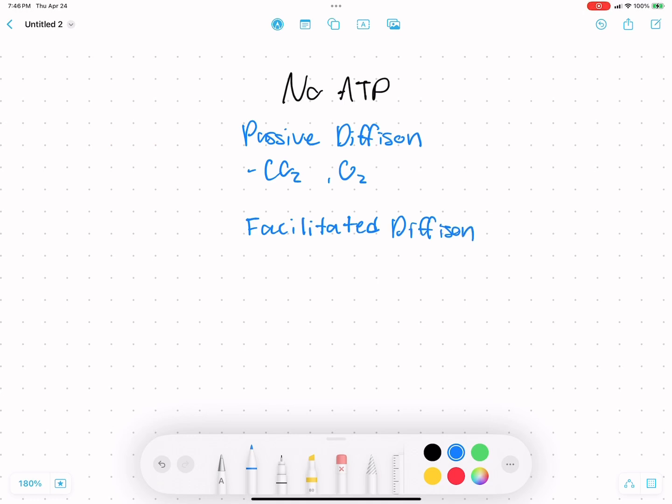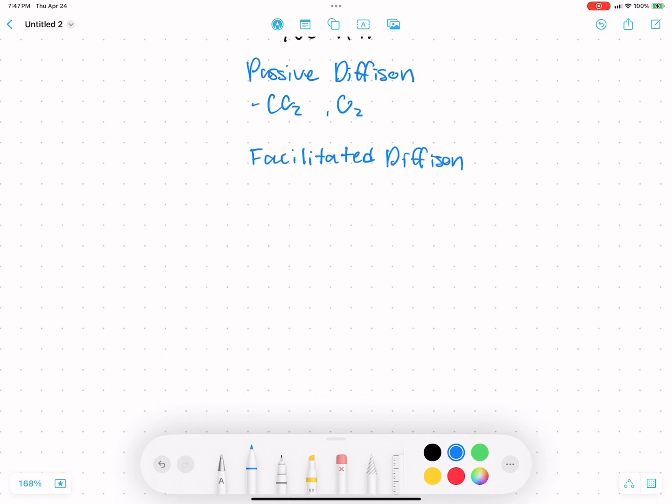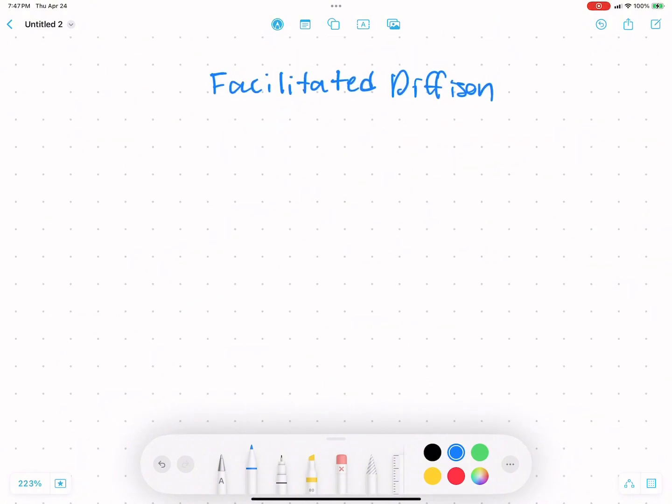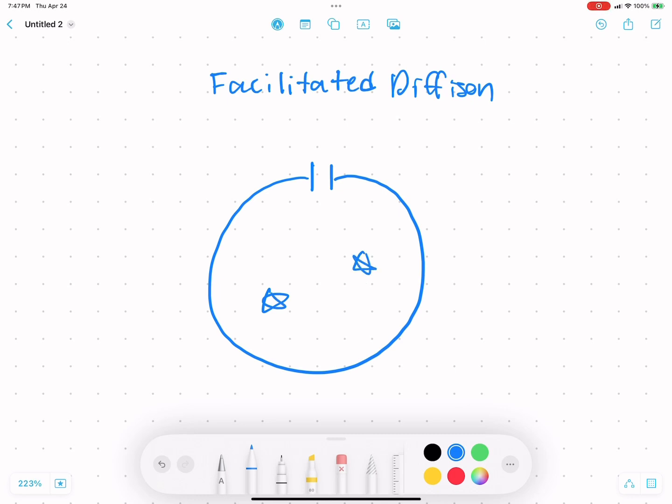And it essentially works the same as passive diffusion, except we now have a channel protein that allows for movement. So let's say this is our gate, and we have our cell here. Let's say we have 2 stars inside of the cell. These stars are large polar molecules like glucose or something of the like. They have a charge, they're large, they're spiky, it's hard for them to travel through the membrane. And so they are going to use this channel protein in order to enter into the cell and diffuse.